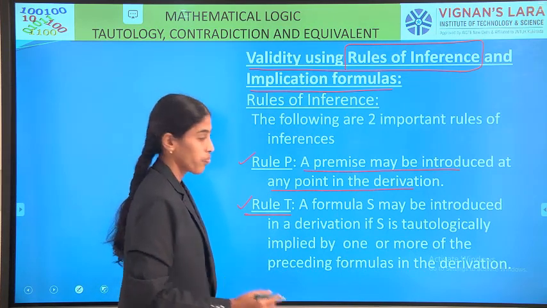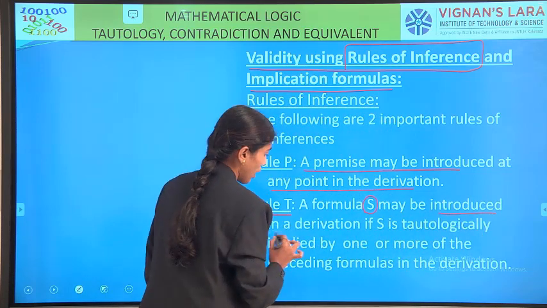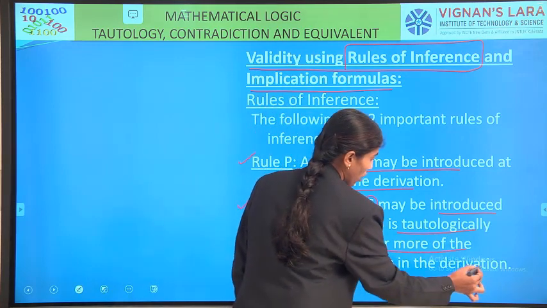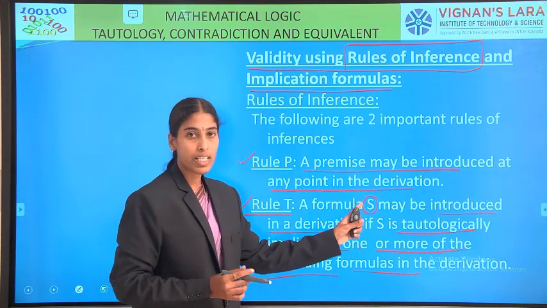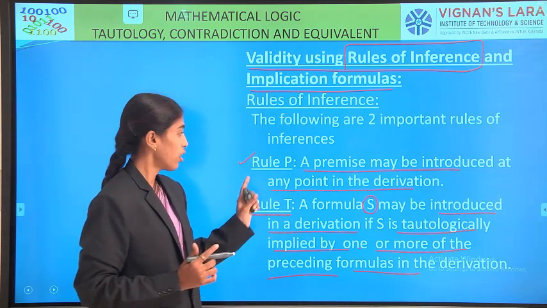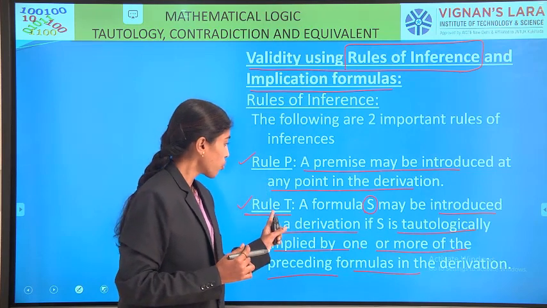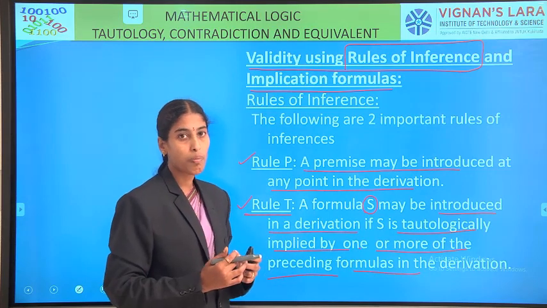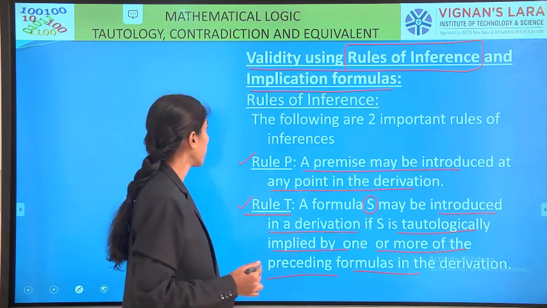What is rule T? Rule T is nothing but a formula S may be introduced in a derivation if S is tautologically implied by one or more of the preceding formulas in the derivation. That is, S is derived from the given set of premises, we call it rule T. Rule P is when we directly use the given premise. Rule T is when some proposition S is obtained from the given set of premises, and again we use this formula S, we call that rule T.